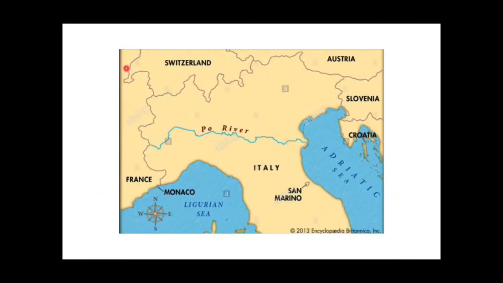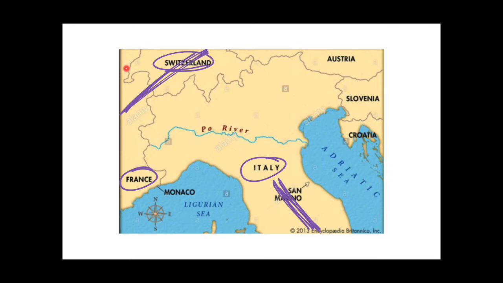You can see in this map, this is Switzerland, this is France and this is Italy. Here lie the Apennine Mountains, and here France and Switzerland, where the Alps Mountains lie. As I told you, the streams of the Po River are coming from Switzerland and some from France also.